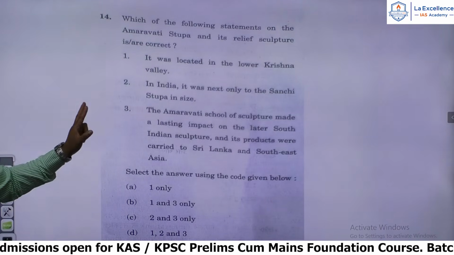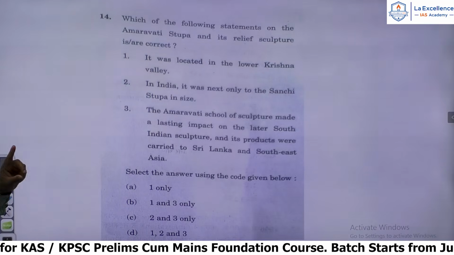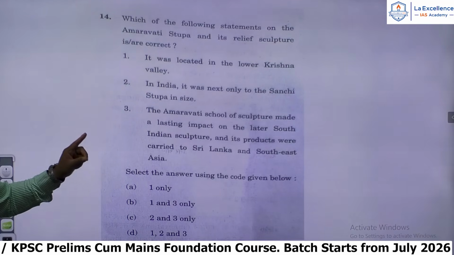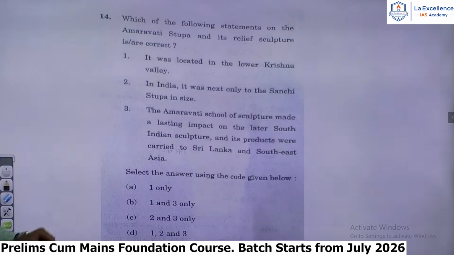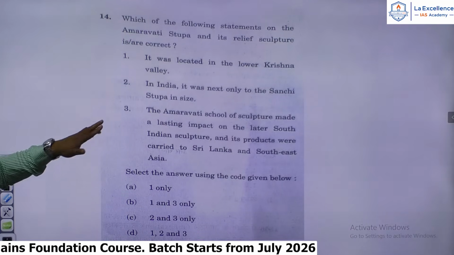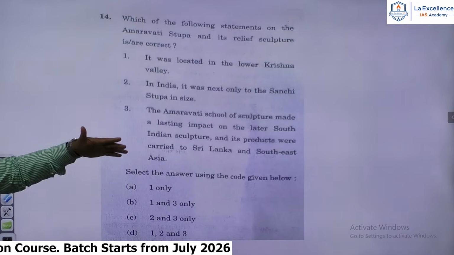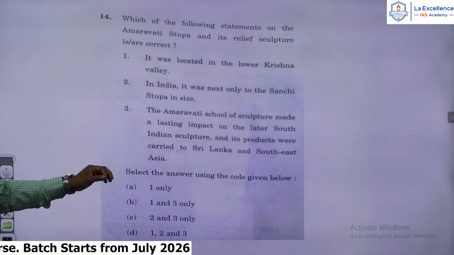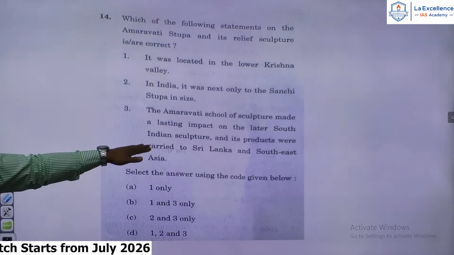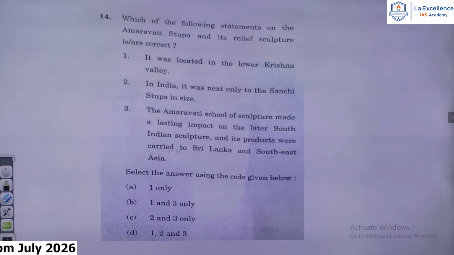In India, it was next only to the Sanchi Stupa in size. Now, according to historians and archaeologists, the Amaravati Stupa was a much bigger stupa than the Sanchi Stupa. Sanchi Stupa is next in size, not the other way around. Therefore, the second statement is wrong. Amaravati Stupa is much bigger, or was much bigger than the Sanchi Stupa. And the third one, the Amaravati School of Sculpture made a lasting impact on the later South Indian sculpture, that is correct. It influenced the sculpture of the Pallavas and also of Southeast Asia.